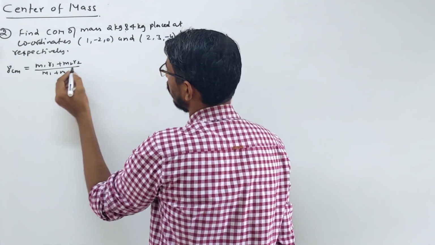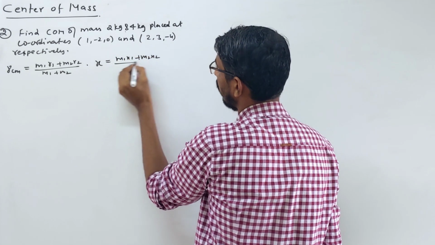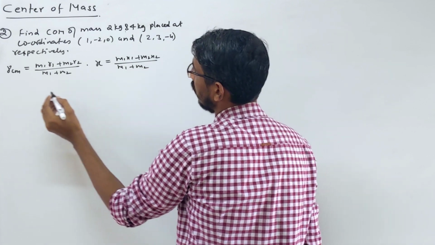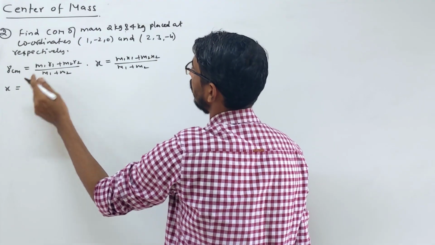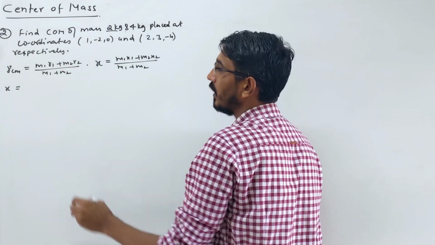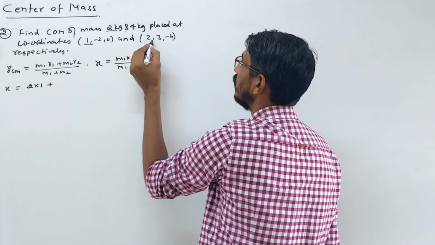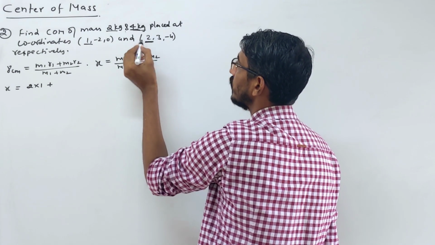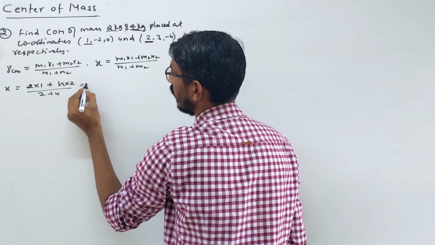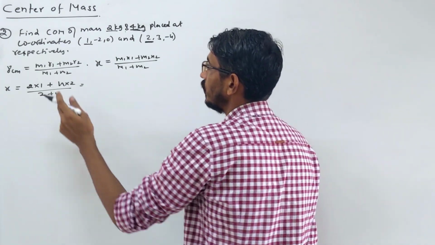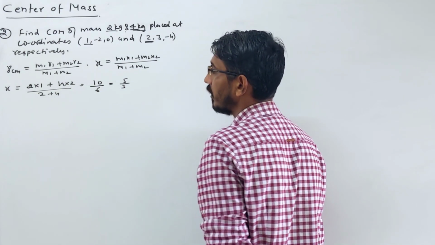Suppose first you are finding the x coordinate. X is equal to (M1 x1 plus M2 x2) by (M1 plus M2). M1 means 2 kg, and its x coordinate is 1, so 2 into 1, plus M2, which is 4 kg, with x coordinate 2, so 4 into 2, divided by total mass 2 plus 4. So this becomes 10 by 6, or 5 by 3. That's your x coordinate.